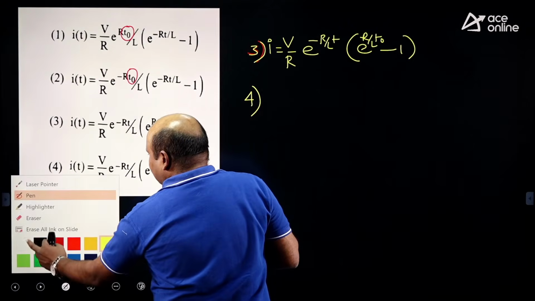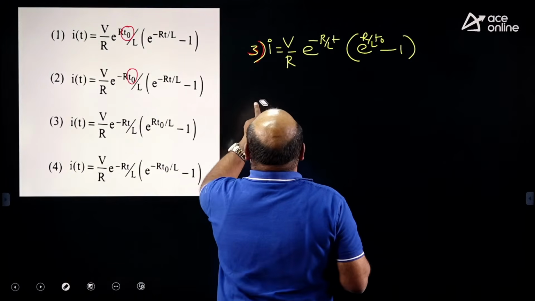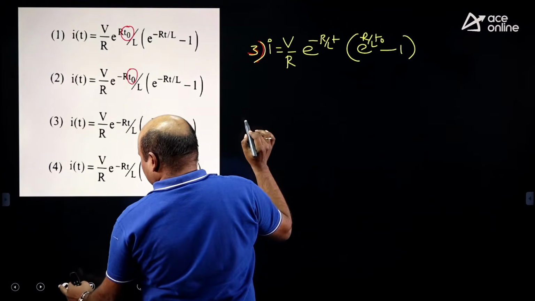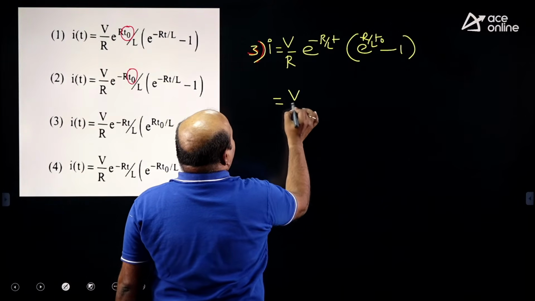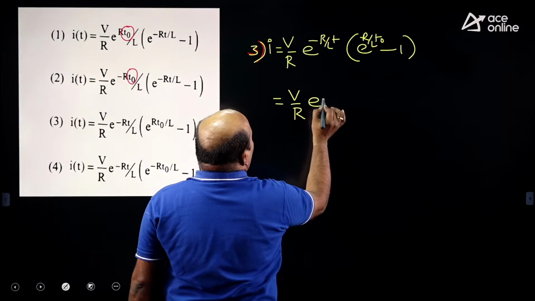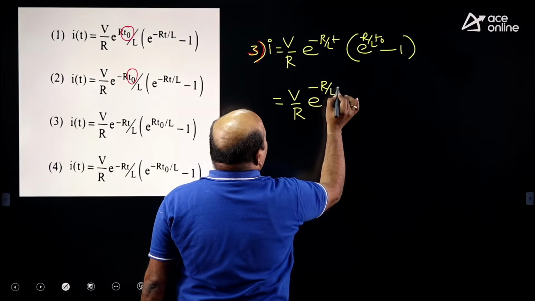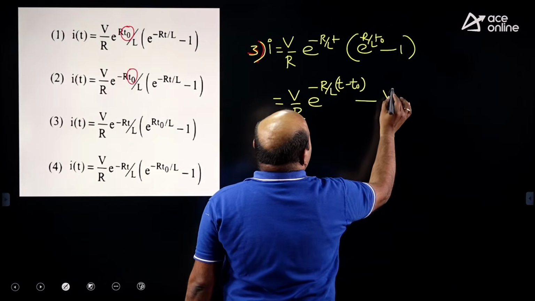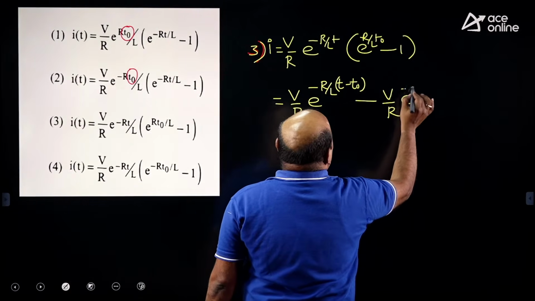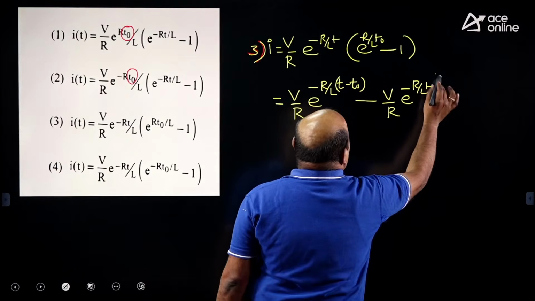Right, that is V by R into e to the power minus R by L into t minus t naught, minus V by R into e to the power R by L into t naught.